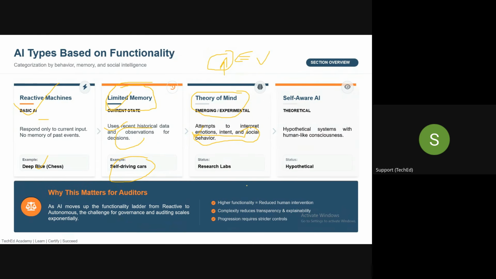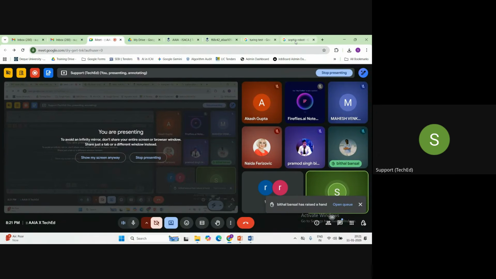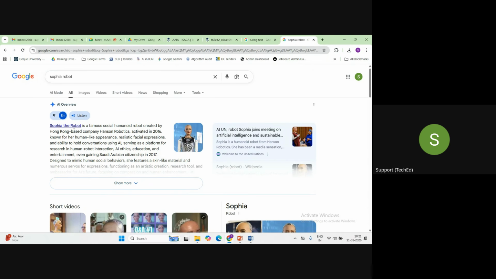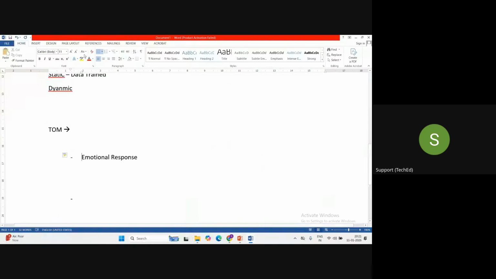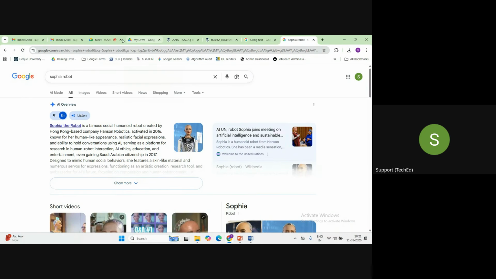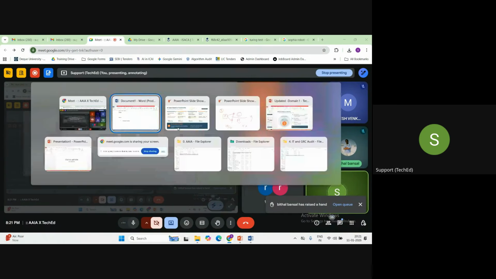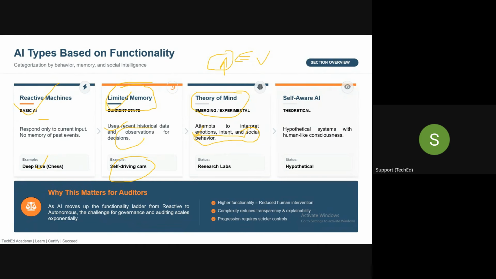Correct, guys? But suppose rather than a human, if this particular robot is there, then it may not understand that situation. That in that situation, what to do. Suppose the person is coming late and the reason for being late is this, then what should I do? This particular system may not have that capability.